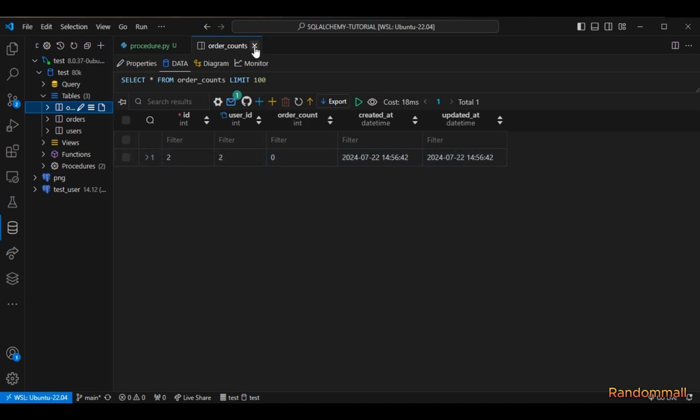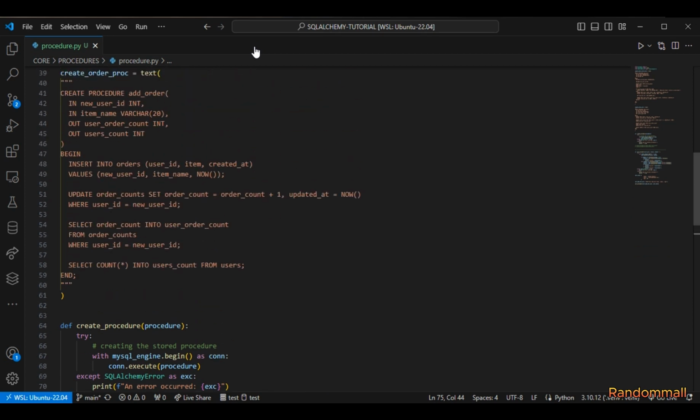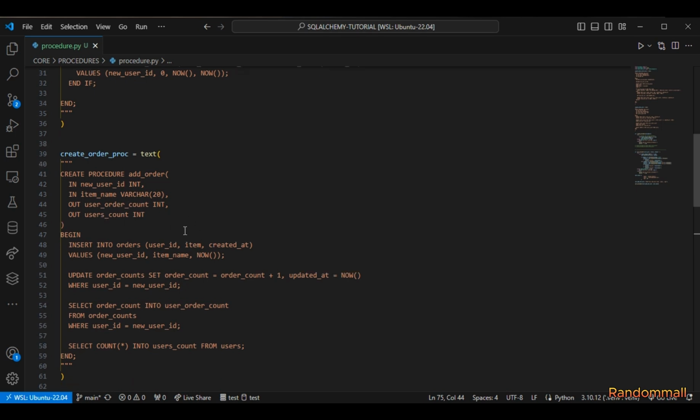So the next one we are going to do is call this order procedure, which is create order. We are going to pass in a user ID and an item, and it's going to give us the order count for that user and the number of users in the table.